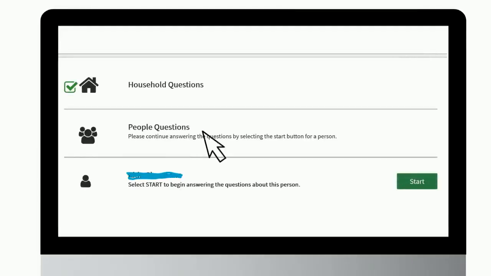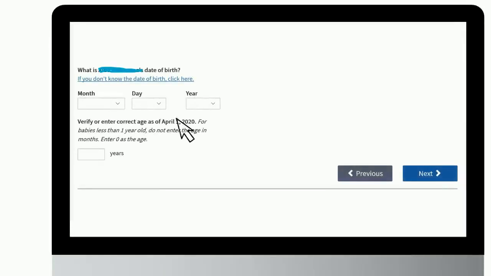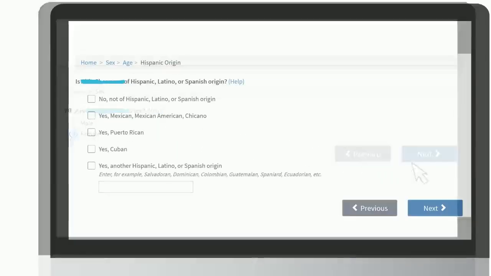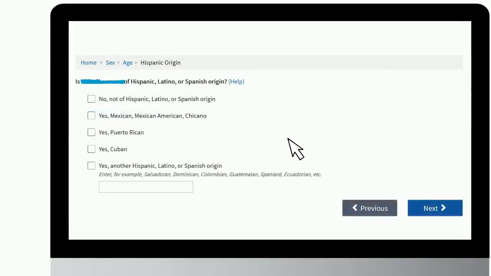Once you are done answering the household questions, you can start answering questions about the other people who live with you. Please click the Start button that is located next to the first individual that appears on the page. For each individual in the household, they will ask you about their birth date, their sex, if they are Hispanic or Latino, and if so, their place of origin.